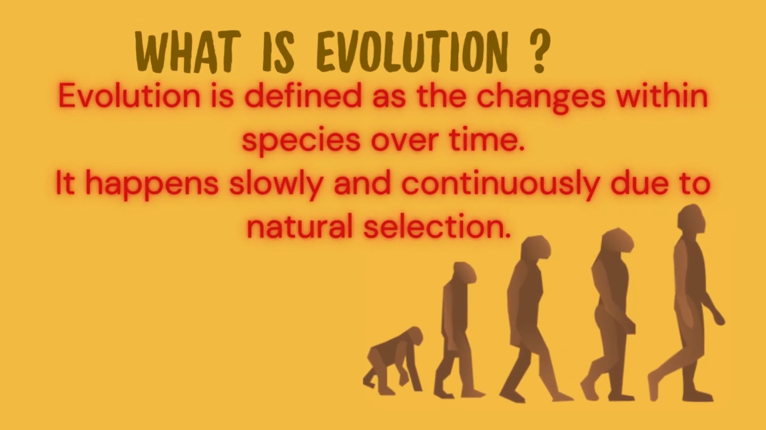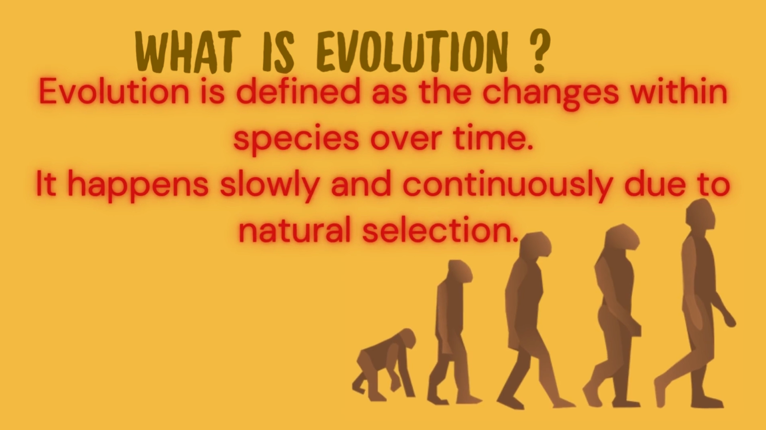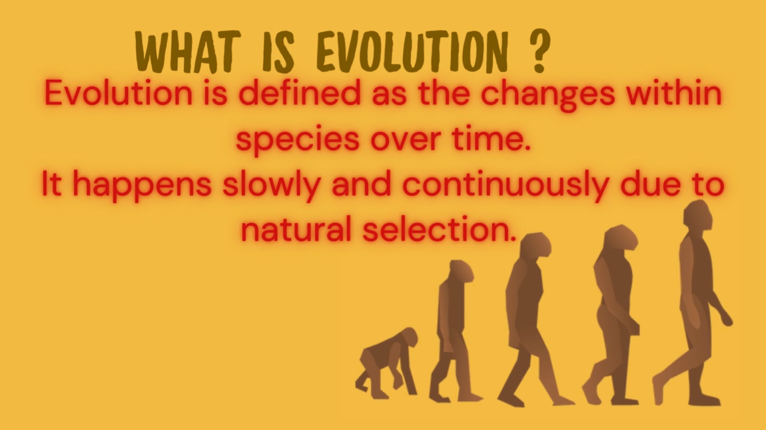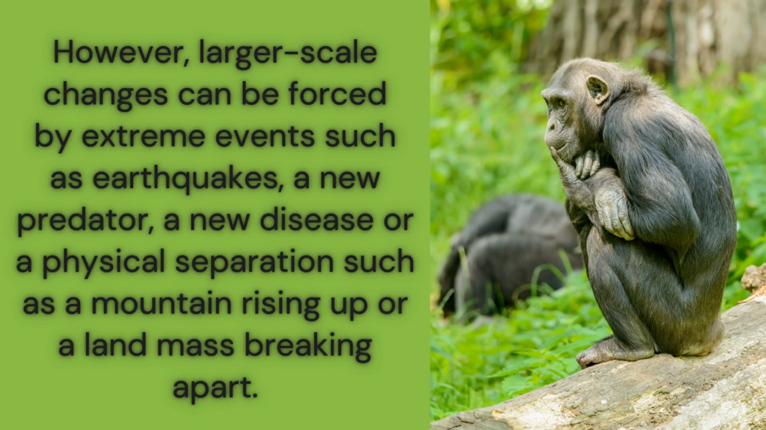What is evolution? Evolution is defined as the changes within species over time. It happens slowly and continuously due to natural selection. However, larger scale changes can be forced by extreme events such as earthquakes, a new predator, a new disease, or a physical separation such as a mountain rising up or a land mass breaking apart.